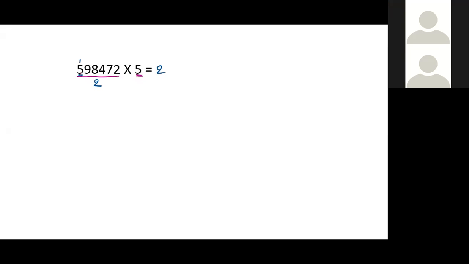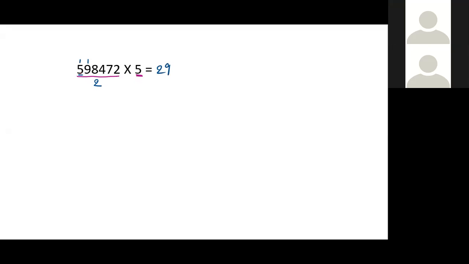So considering the next digit, it will be 19, right? In 19, how many times will 2 go? 9 times. Remainder? 1 again. So 19, 2 9s are 18, 1 remainder. It will be again 18.